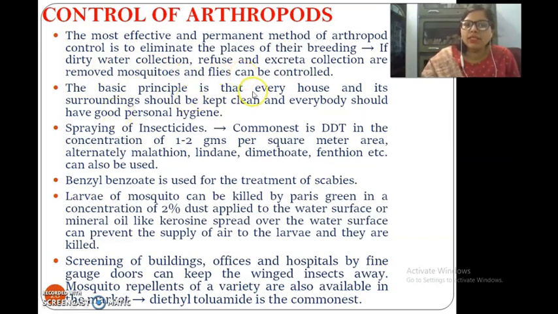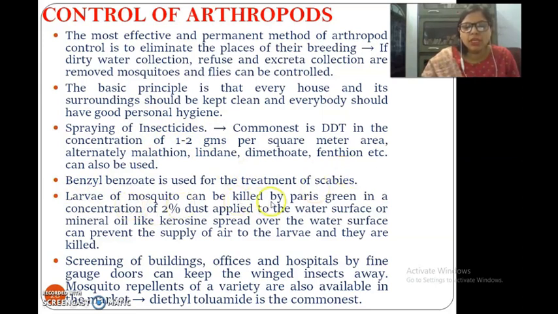The basic principle is that every house and its surroundings should be kept clean and everybody should have good personal hygiene. Spraying of insecticides, commonest is the DDT, we all know that, in the concentration of 1 to 2 grams per square meter area. Alternately, malathion, lindane, dimethyl, pyrethrum, etc. can also be used. Benzyl benzoate is used for the treatment of scabies.